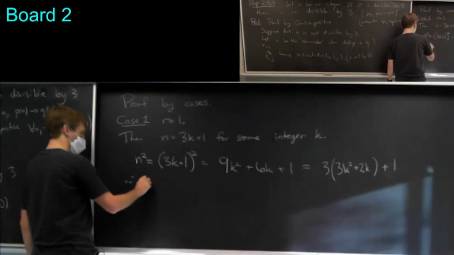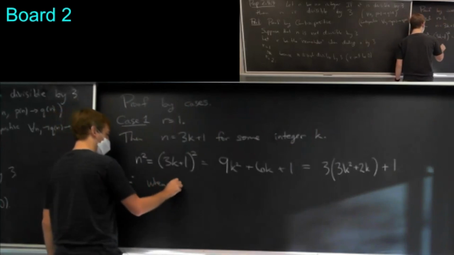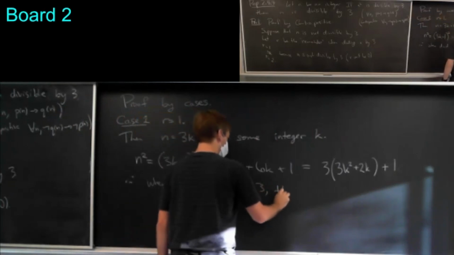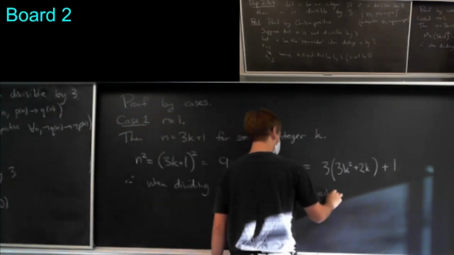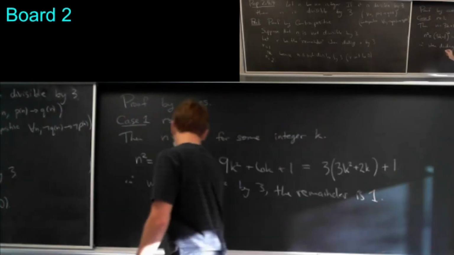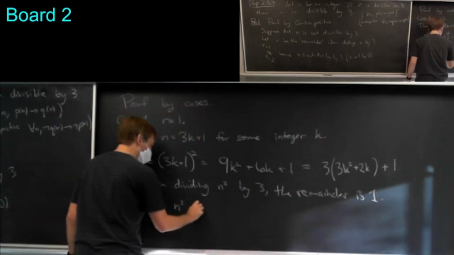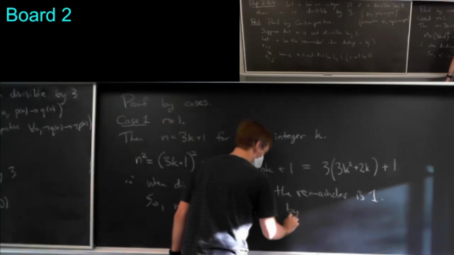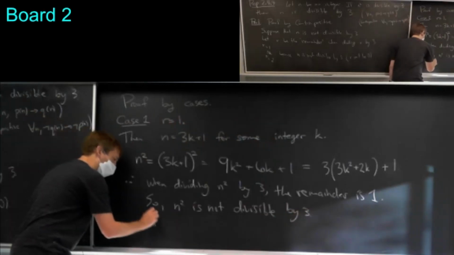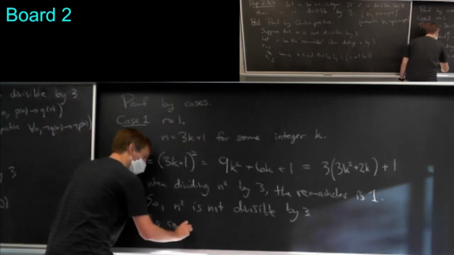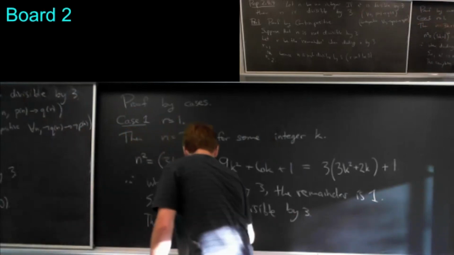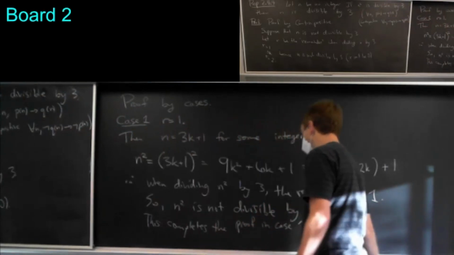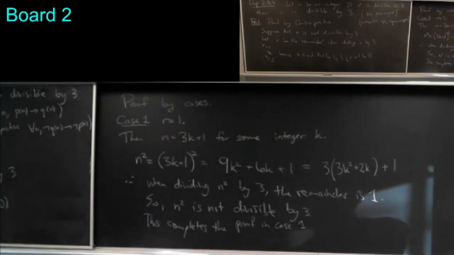So therefore, when dividing n squared by 3, the remainder is 1. So n squared is not divisible by 3. And so this completes the proof in case 1. Okay, but it doesn't complete the whole proof because we haven't done case 2 yet.